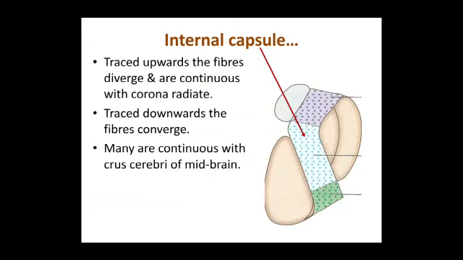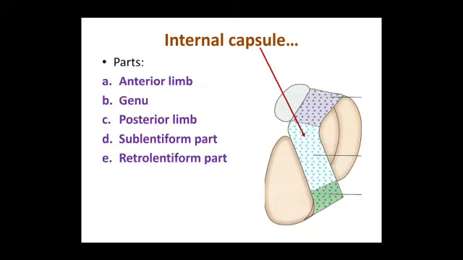Traced upwards, the fibers diverge and are continuous with the corona radiata. Traced downwards, the fibers converge. Many are continuous with the crus cerebri of midbrain. Coming to its parts, it contains an anterior limb, genu, posterior limb, sublentiform part and retrolentiform part. Now we'll take up each of these separately.